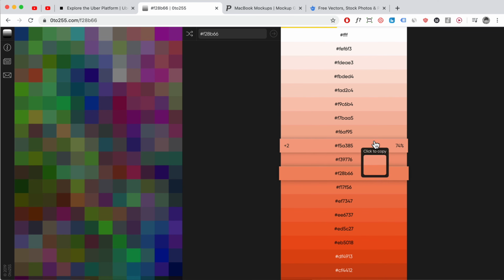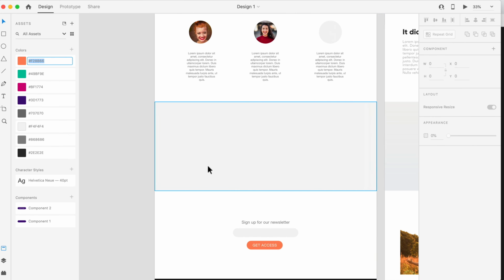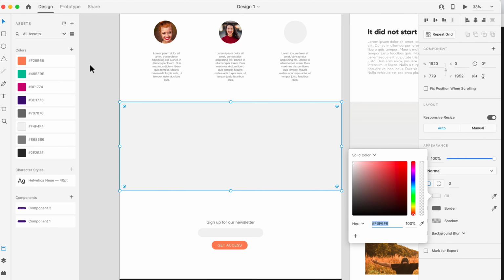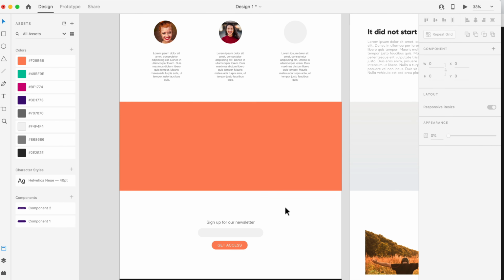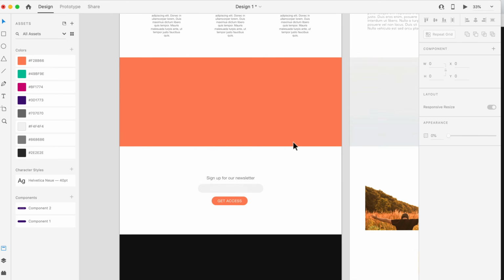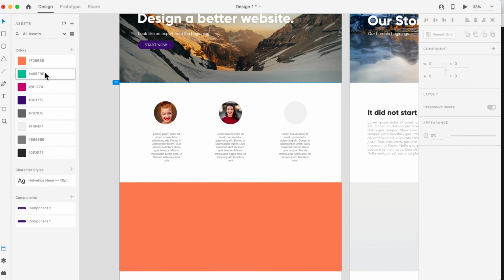Sometimes I also use it when we're building a website, and for example, this section over here, I want to change this color to, let's say, the orange color. But then somewhere down here, I might not want to use this same orange, but I still want to stick to the color palette.